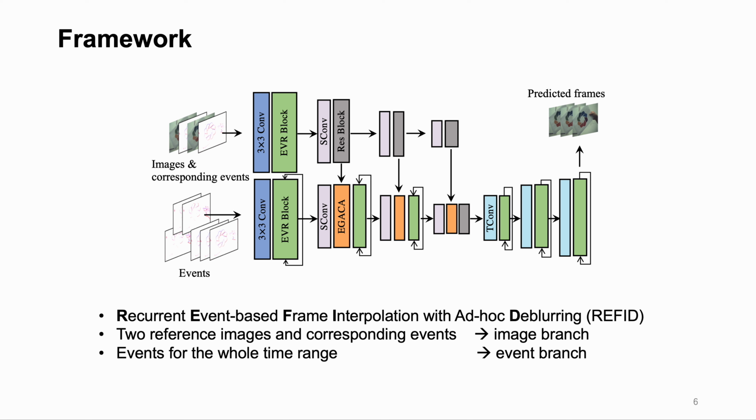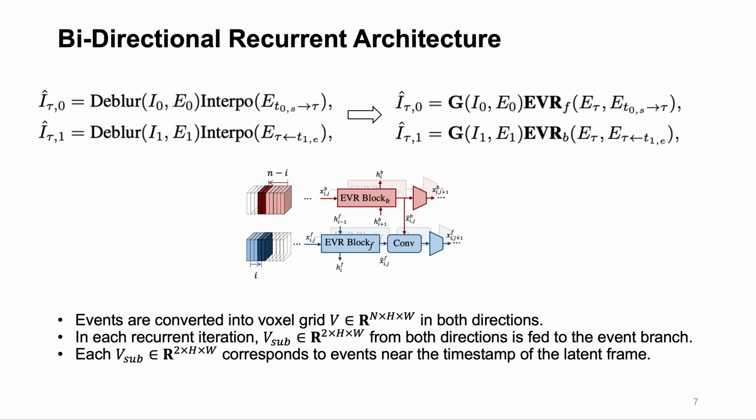Two reference images and corresponding events serve as the input of the image branch. Events for the whole time range serve as the input for the event branch. Given the two reference frames and the corresponding events, we can get the target frame from both forward and backward directions. Abstracting from the equation, we design bidirectional event recurrent blocks. For a target frame, both the information in the past and the information in the future are utilized. All the events are converted to the voxel grid, and in each iteration, two-channel sub-voxels with timestamps near the latent sharp frame are fed to the event branch to indicate the latent frame.